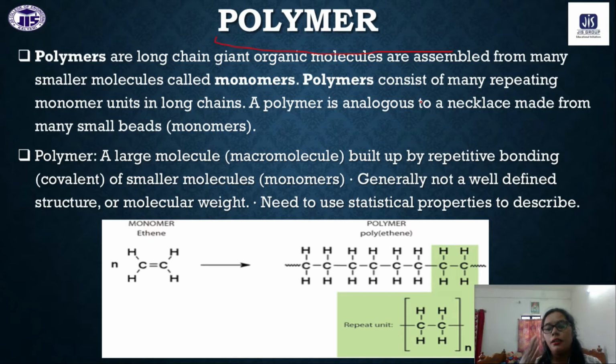In your college, the chair and table you use are all polymers. The pen is a polymer. The ink is also a polymer. The clothes are also made of polymers. Everywhere we have polymers.